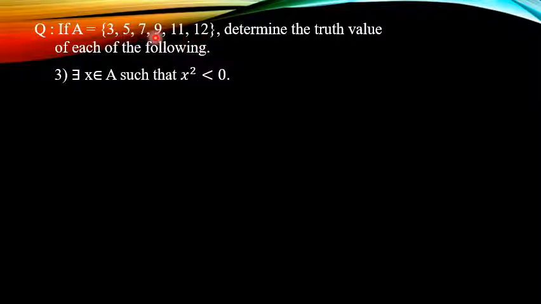So no element in A satisfies this condition. That means this is a false statement. Hence the truth value of this statement is F.